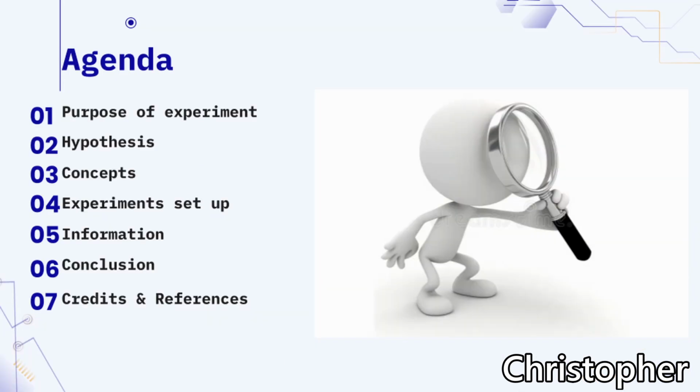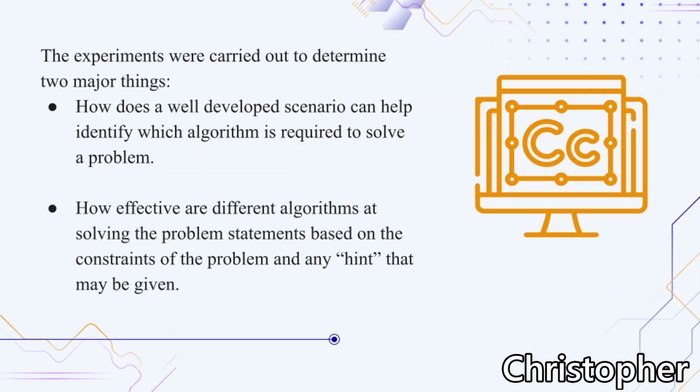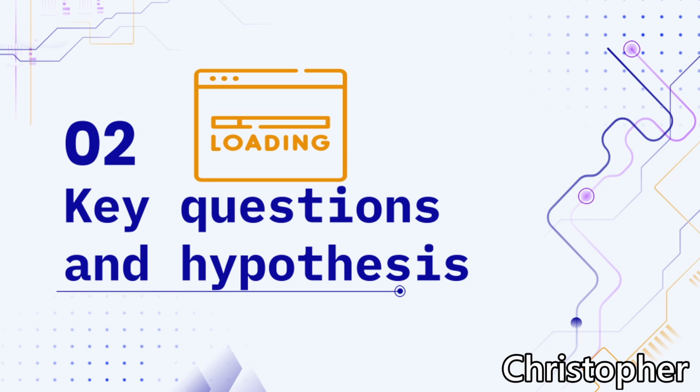The agenda includes purpose of experiment, hypothesis, concepts, experiment setup, information, conclusion, and credits and references. Purpose of experiment. How can a well-developed scenario help identify which algorithm is required to solve a problem? How effective are different algorithms at solving the problem statements based on the constraints of the problem and any hint that may be given?